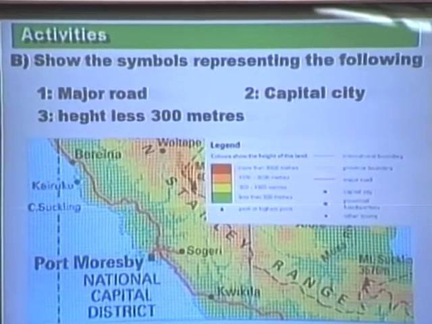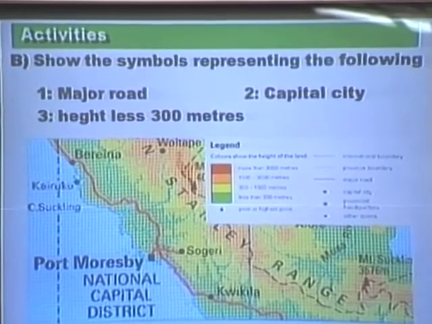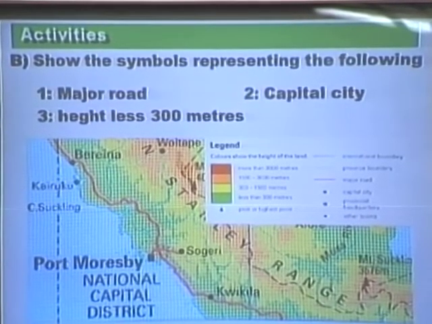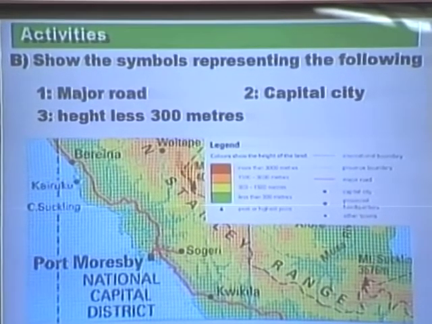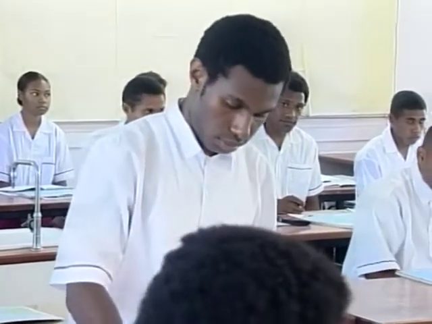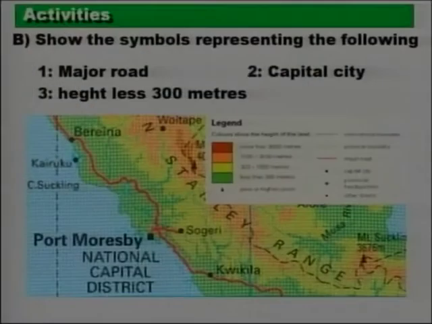Capital city? The black small square. Okay, good. We have the small square or the black square that shows us the capital city, like the one shown where Port Moresby is.